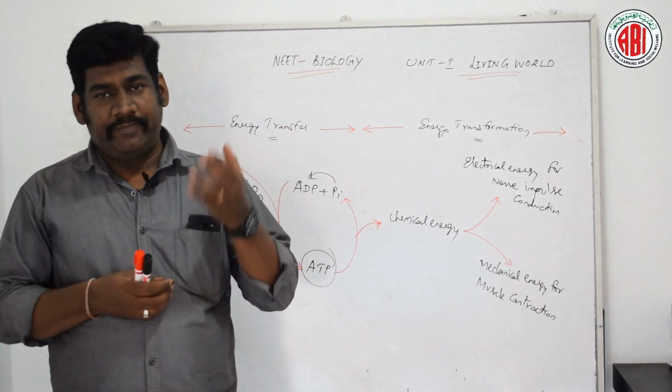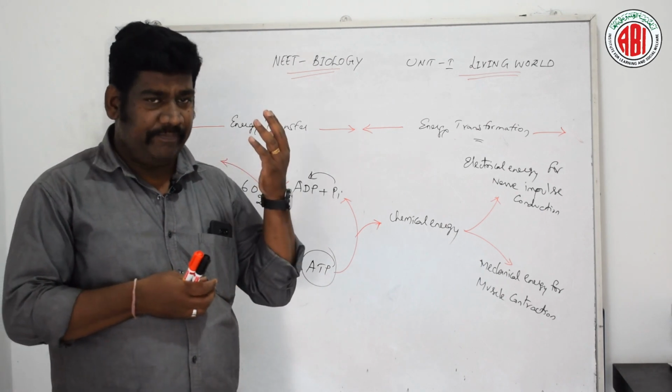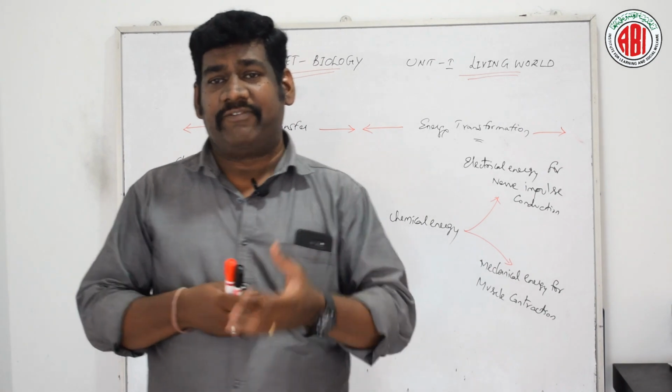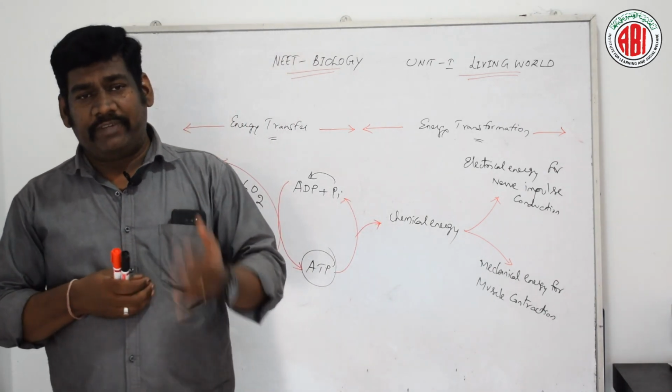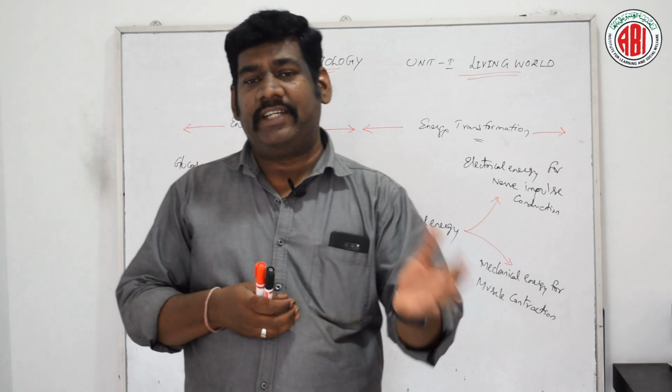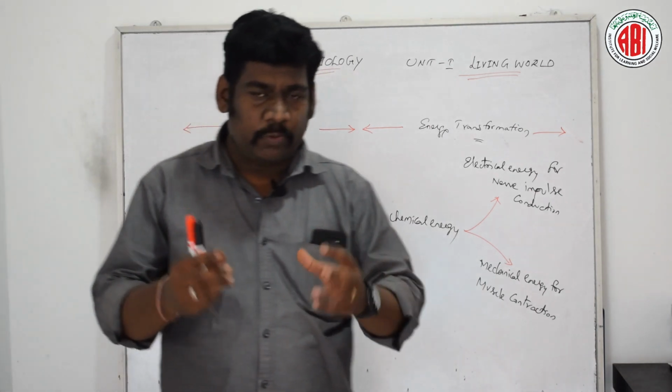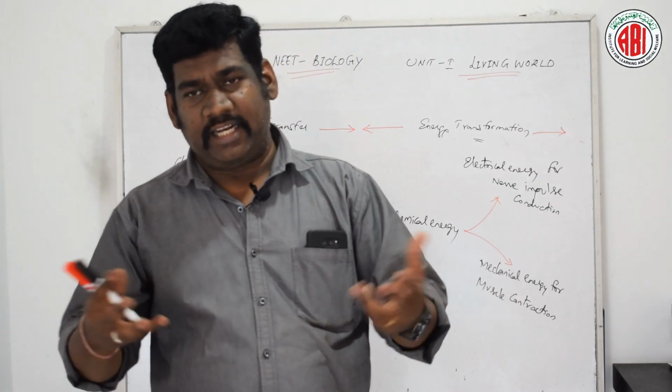And if you see, for example, bioluminescent living organisms, like the firefly is one of the examples. Here the chemical energy is converting into light energy, and that is the reason the particular insect is able to produce different colors of light.